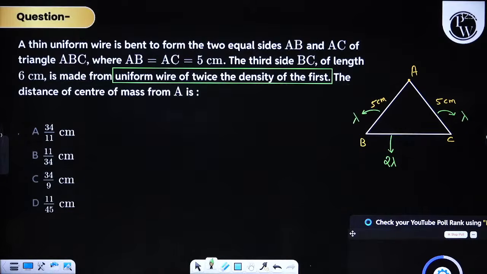Be quick, my dear friends. I want you to solve. Okay, so many of you are saying B. Fine, let's check.